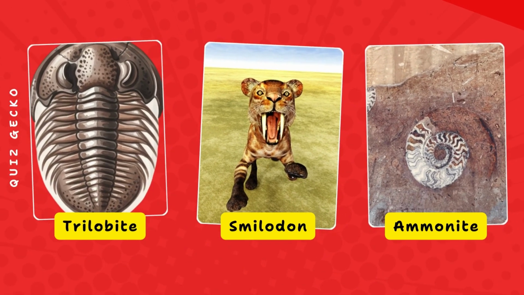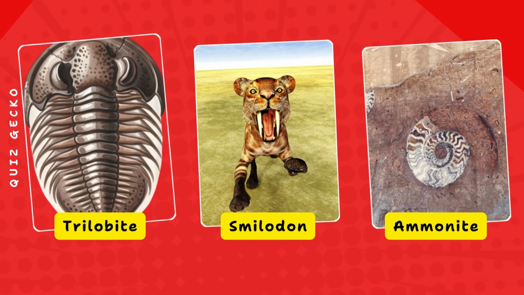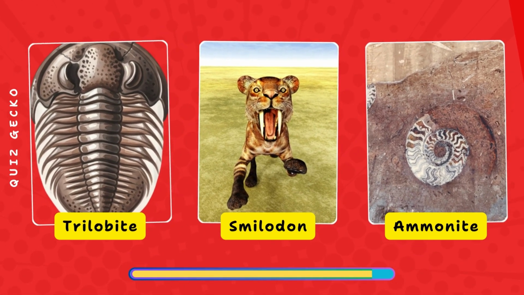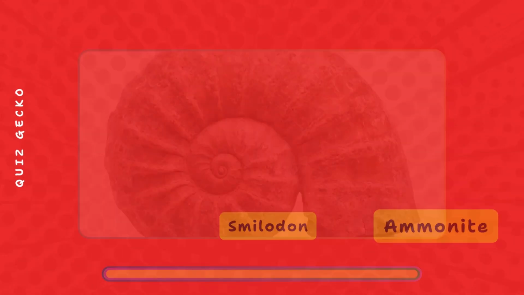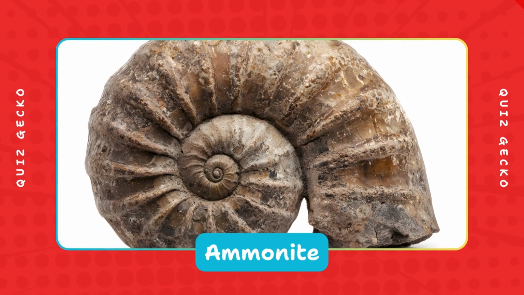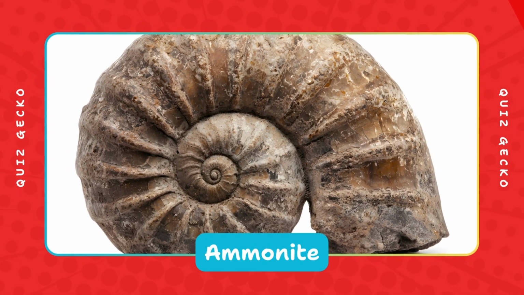Which prehistoric animal's shell resembles a logarithmic spiral? Trilobite, Smilodon, Ammonite? Ammonite shells expand in wide arcs where each curve grows at a steady rate, forming a spiral like the golden spiral.